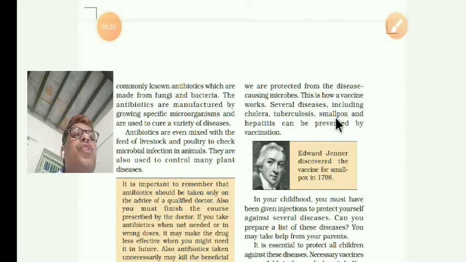Smallpox is also a fatal disease, where rashes appear on the surface of the skin. And hepatitis is a serious liver infection caused by a virus. These can be prevented by vaccination.